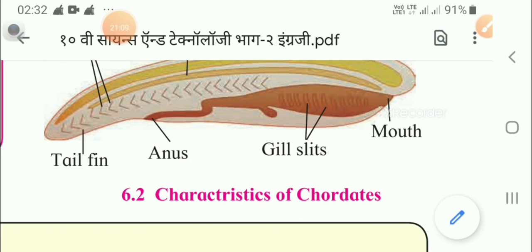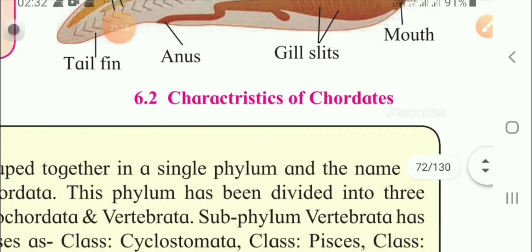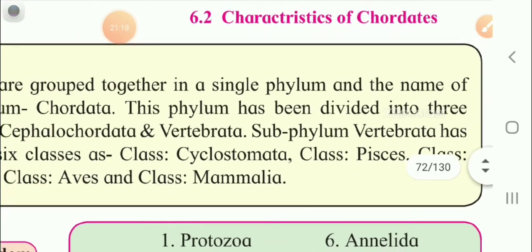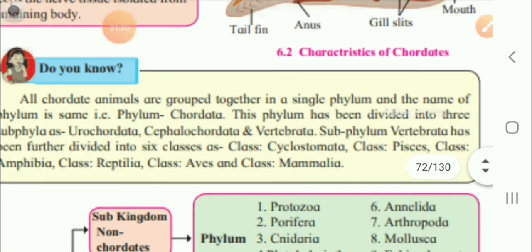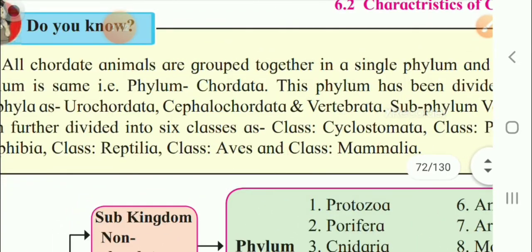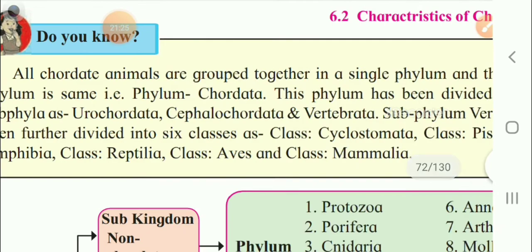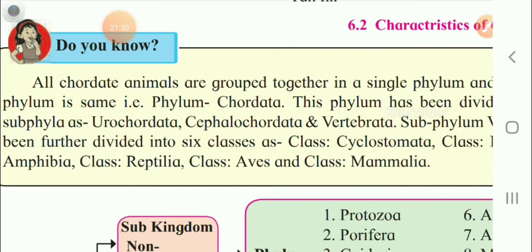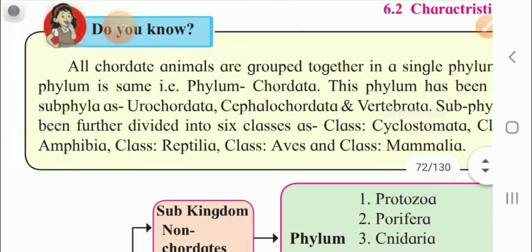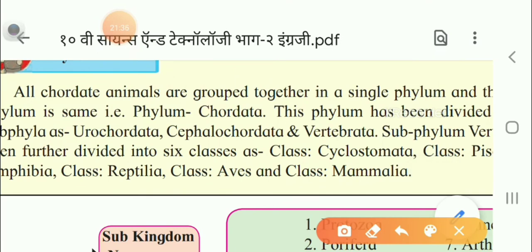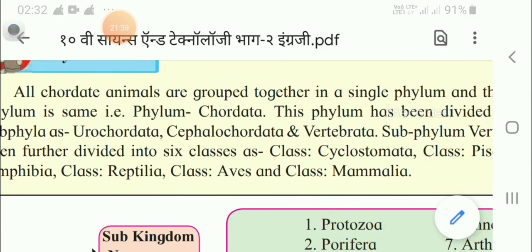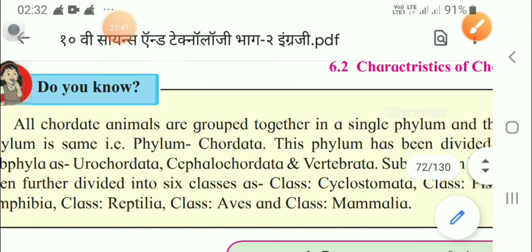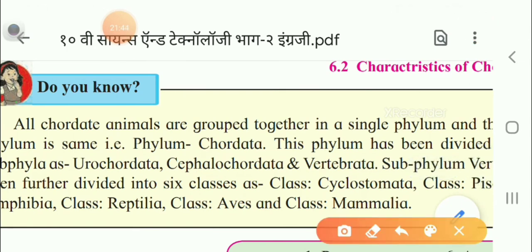Now here one more topic is there, we will see now. Do you know? This is one topic. You can see here. Do you know? So this is the topic, do you know?